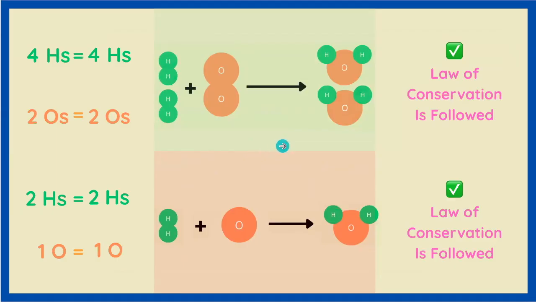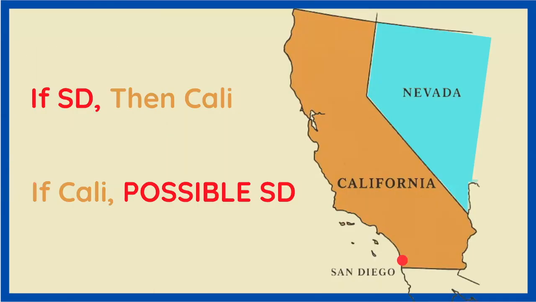It's not enough for a chemical reaction to be correctly balanced. But how can we use this fact to correctly and strategically balance any chemical equation possible? Well, this analogy might be helpful. Being in San Diego requires being in California. It's a necessary condition. But just because we're in California doesn't guarantee that we're specifically in San Diego. We could be in San Diego if we're in California, but we could also be in San Francisco or Sacramento.